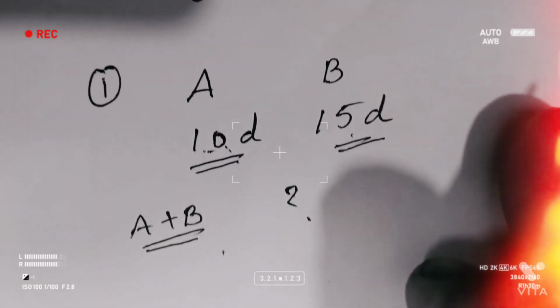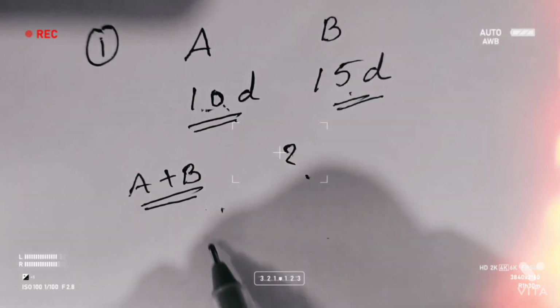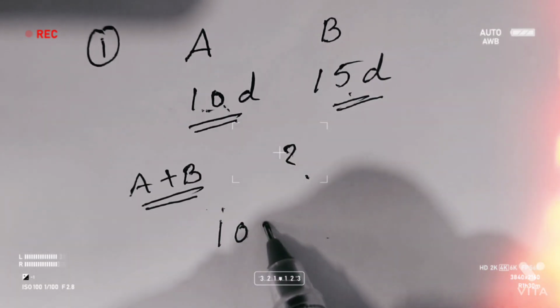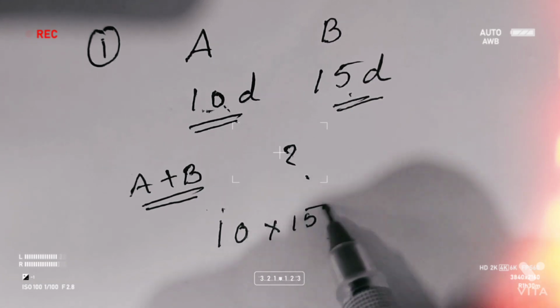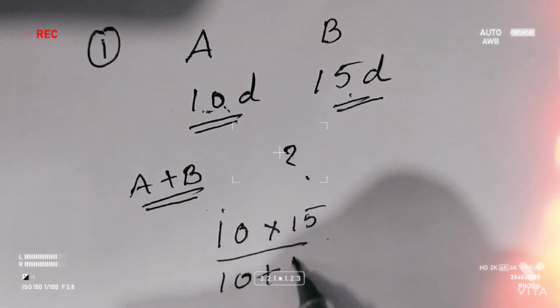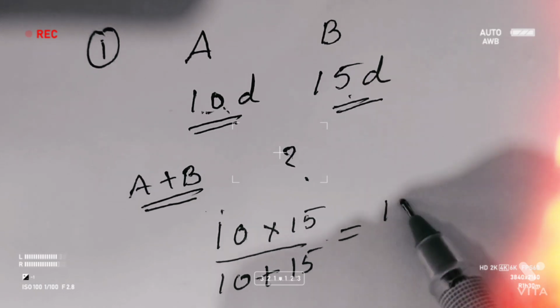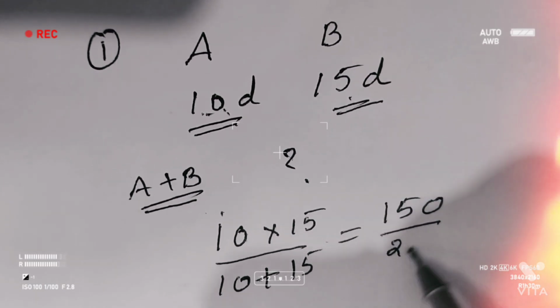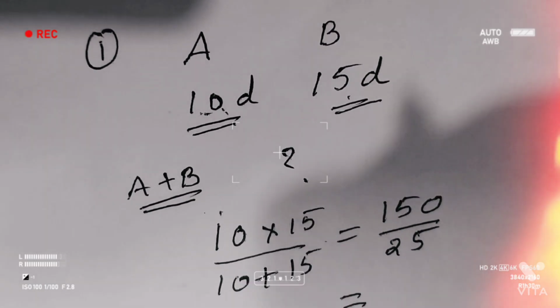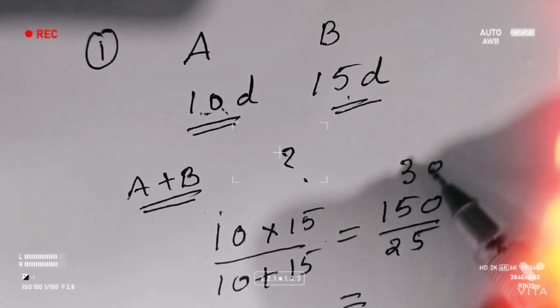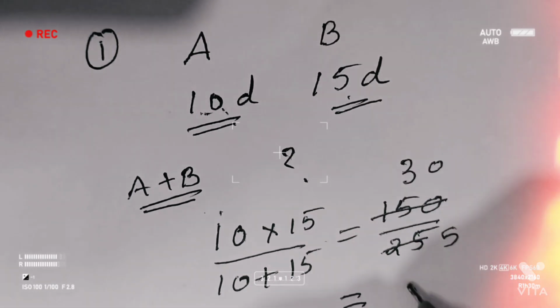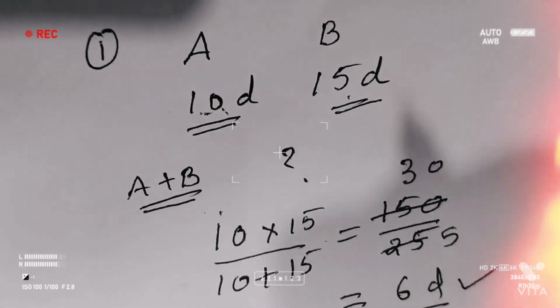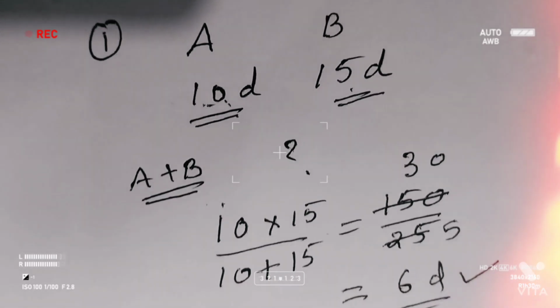The trick is, if A can do a work in 10 days and B in 15 days, A and B together take 10 into 15 by 10 plus 15. That is equal to 150 by 25. If we cancel it, 5 threes are 15, 5 fives are 25, that gives 6 days. So A and B together can do the work in 6 days.